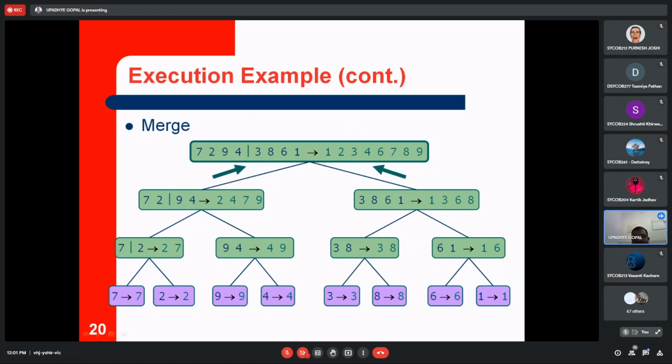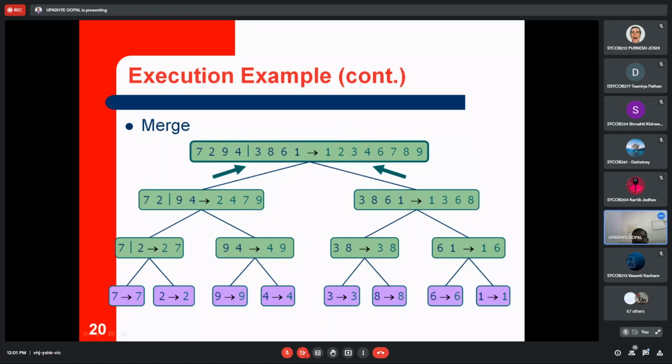Is that animation clear? Yes or no? You can observe the solution in the left part, the division. The right part is responsible for holding the ascending sequence of the given elements. That means basically it is the sorting. So from the right part you can observe the sorting, and from the left part you can see the division.